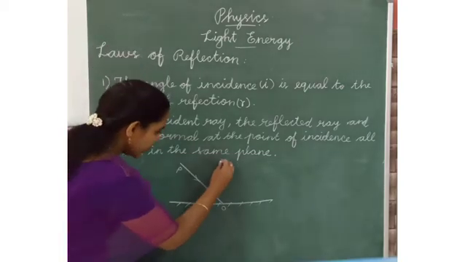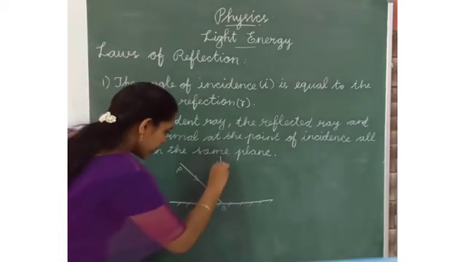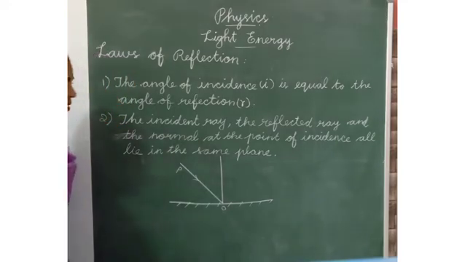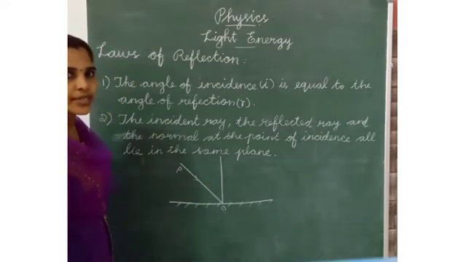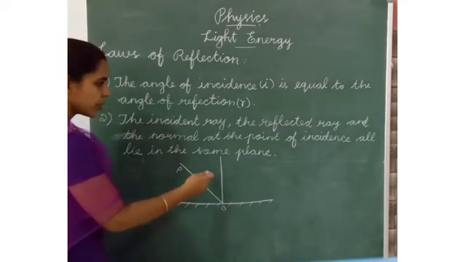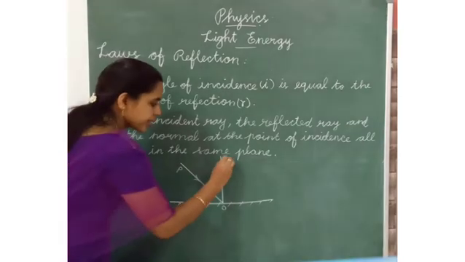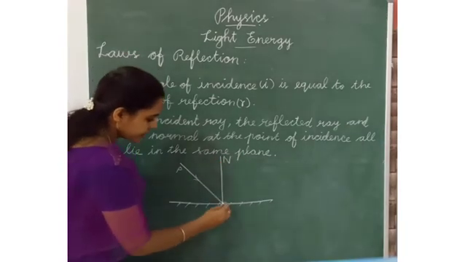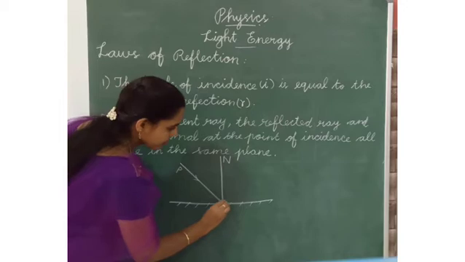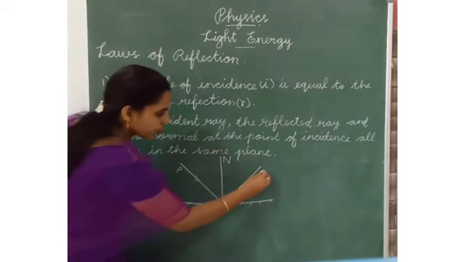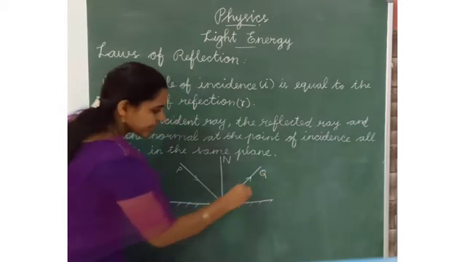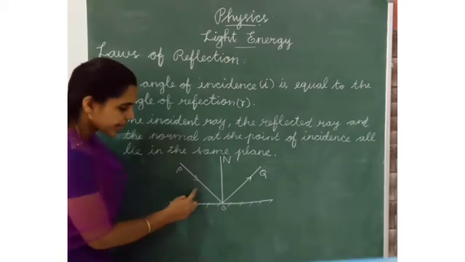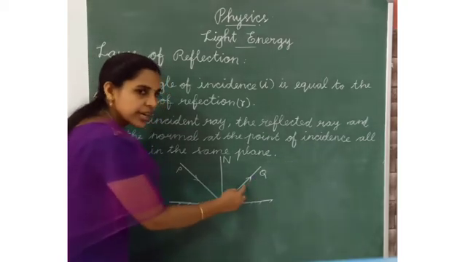In the middle, what is that? The normal at the point of incidence, that is N. Then OQ is the reflected ray. PO is the incident ray, OQ is the reflected ray.